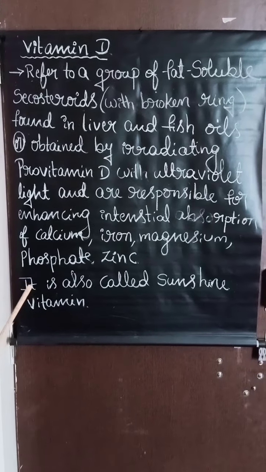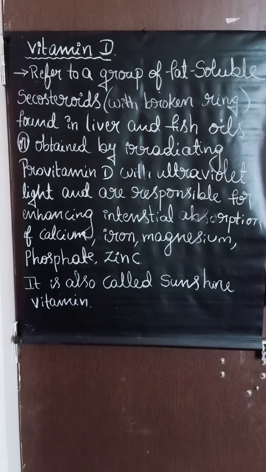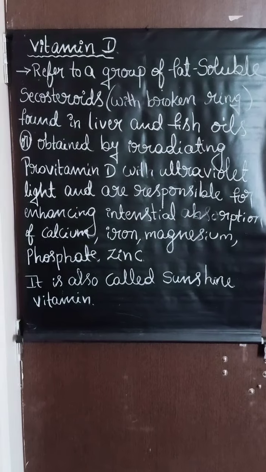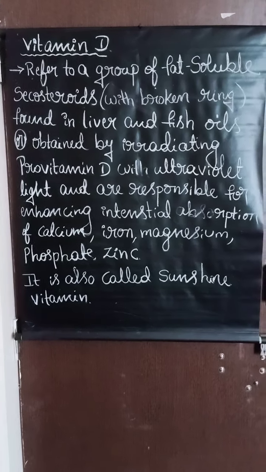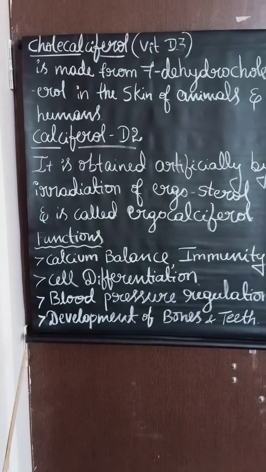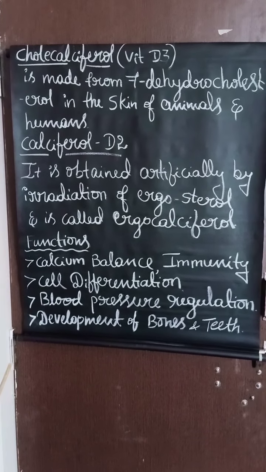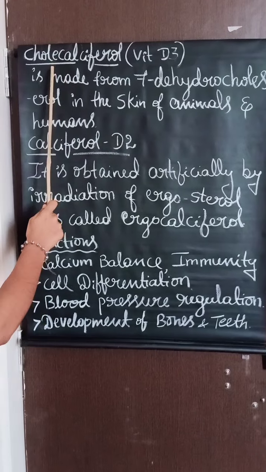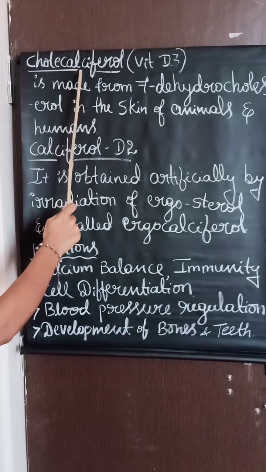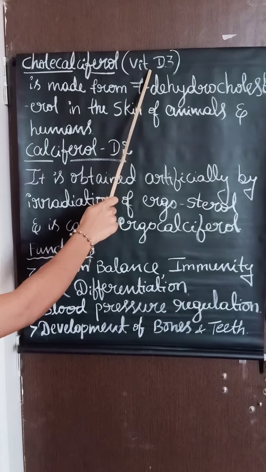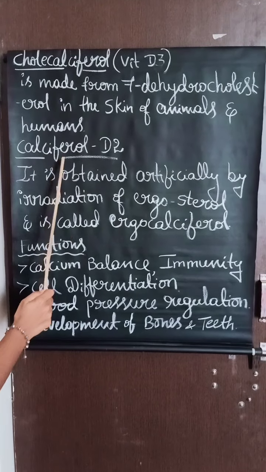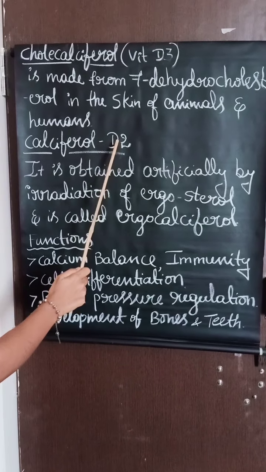This vitamin is available in two forms. The first one is cholecalciferol, which is also called vitamin D3, and the other is calciferol, which is also known as vitamin D2.